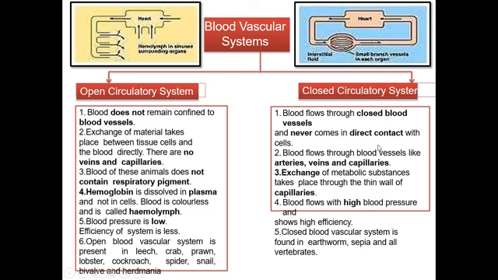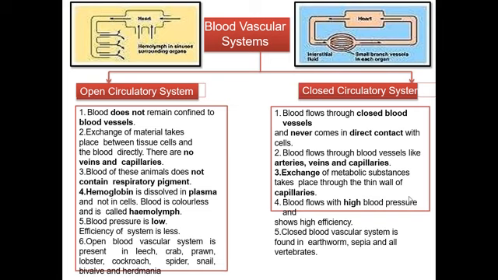Blood flows through blood vessels like arteries, veins, and capillaries. Arteries carry oxygenated blood, veins carry deoxygenated blood, and capillaries are the network which connects the arteries and veins. The exchange of metabolic substances takes place through the thin wall of capillaries.